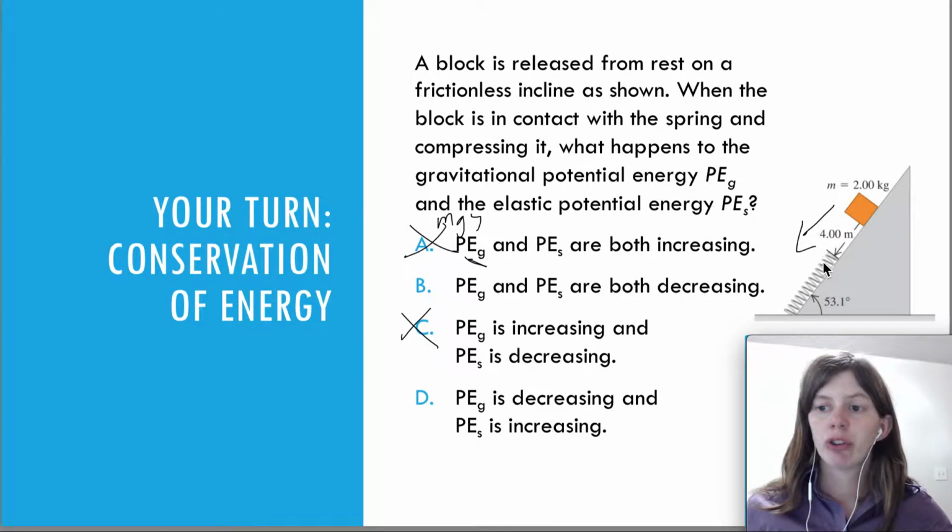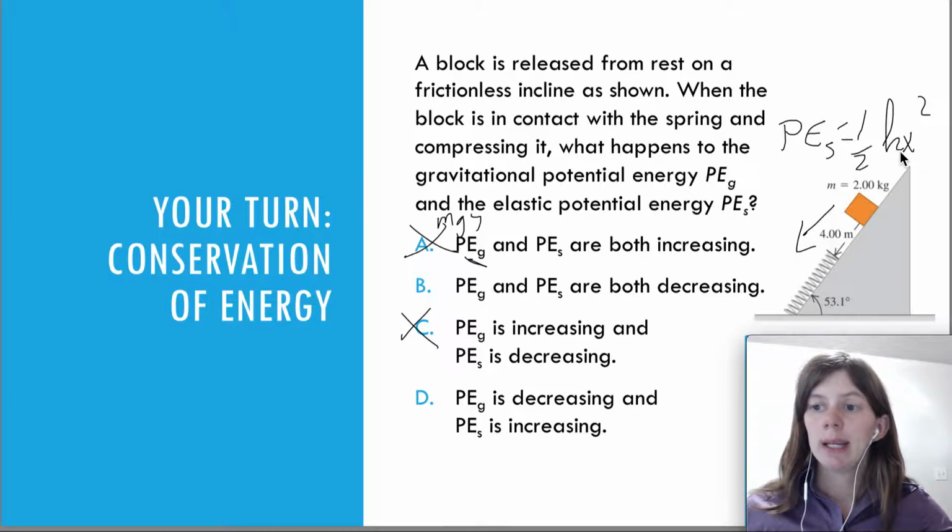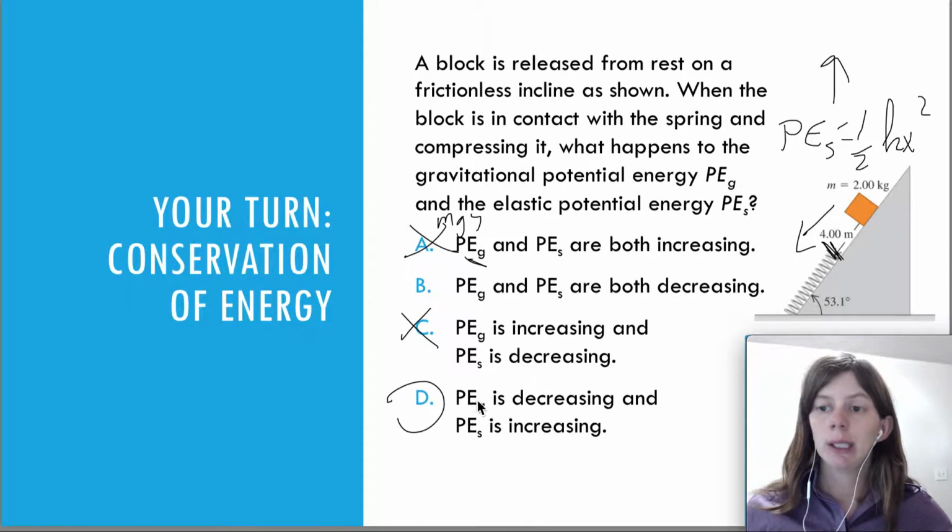And then what happens to the spring potential energy? Well, the spring potential energy, PE sub s, was defined as 1/2 kx squared. So we said when your spring is stretched or compressed, that's when it's storing this type of energy. As it's being compressed, you have some x, some compression, so you have energy. So that energy is actually increasing, because when it's not compressed, it doesn't store any energy. So the answer is choice D. The gravitational potential energy is being converted to spring potential energy.